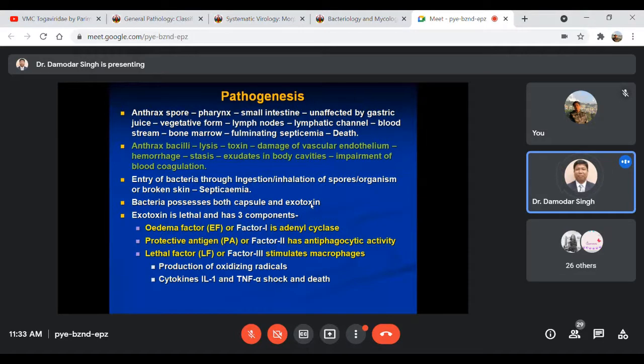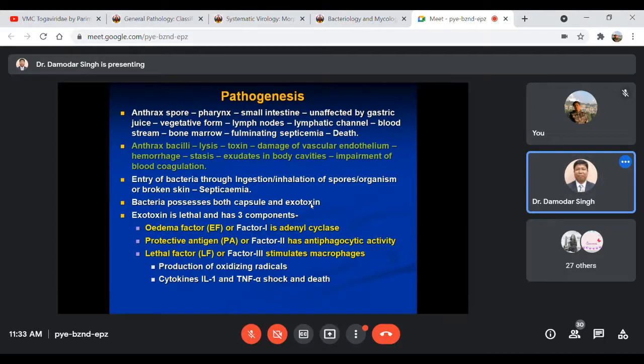The circulation, then the spleen and bone marrow. So there is a septicemic condition, with presence of this organism in the circulation. It is a very severe form of septicemic condition, and that may lead to death.